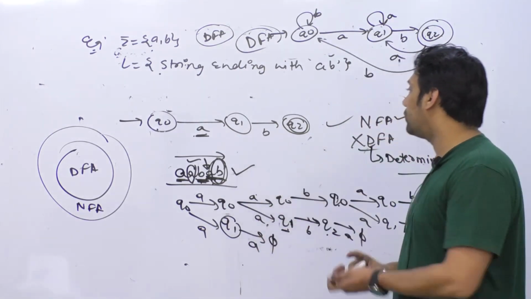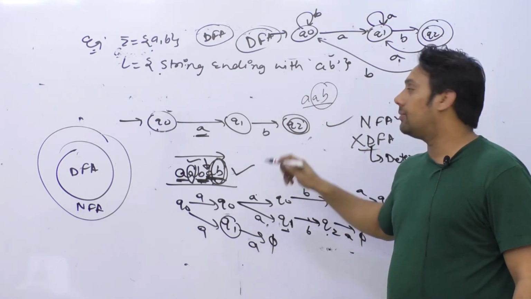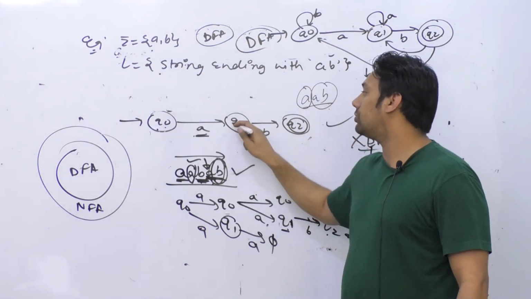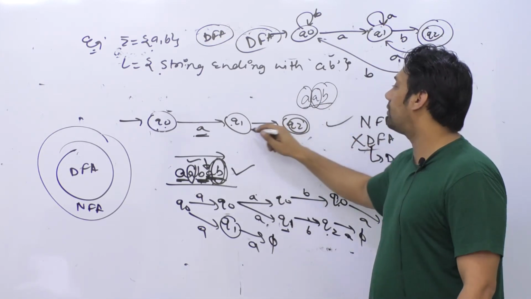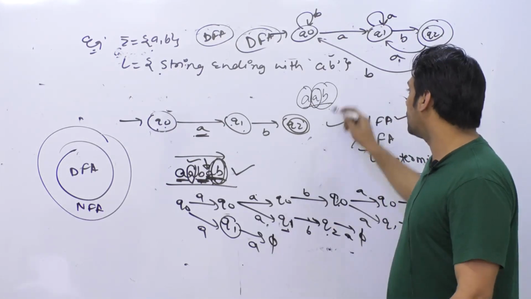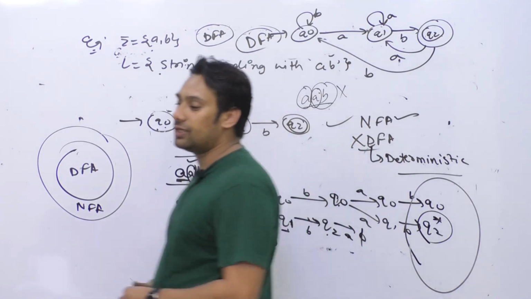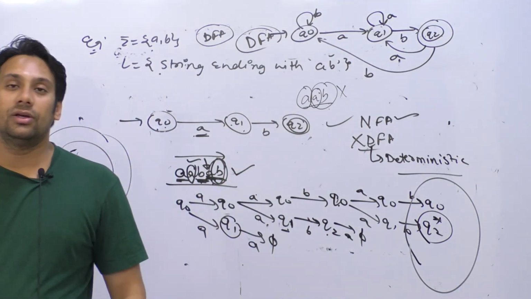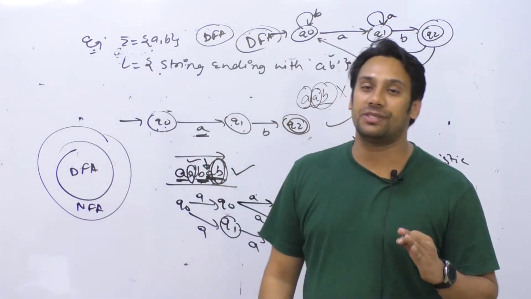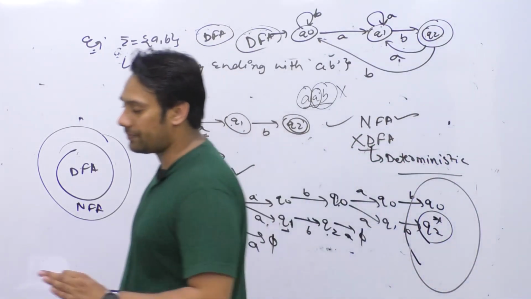Now for example here, take the string AAB. This string is present in the language, but it will not be accepted by this NFA. Why? After giving the first A, you will go from Q0 to Q1. After giving the second A, from Q1 you are going to a dead state, or you can say a dead configuration. So this string will not be accepted even though it is present in the language. So that means this NFA is not correct. Whenever you create an NFA, it should always accept those strings which are actually present in the language. If it is not accepting those strings, that means it is wrong. Is it clear?